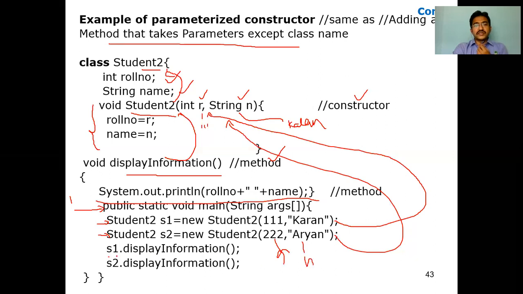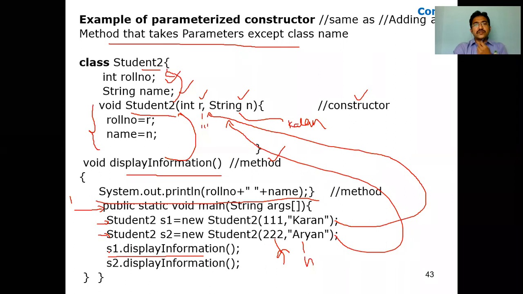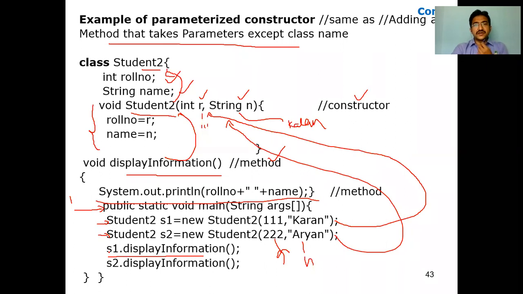Now I am calling the S1.display method. So what will be there in S1? S1 dot roll number and S1 dot name, whatever values the constructor you create assigns. S1 is now mapping to the roll number as well as the name. S2 is mapping to the roll number as well as the name.